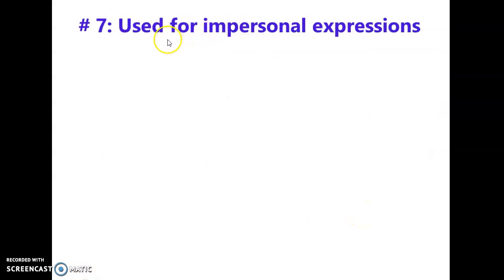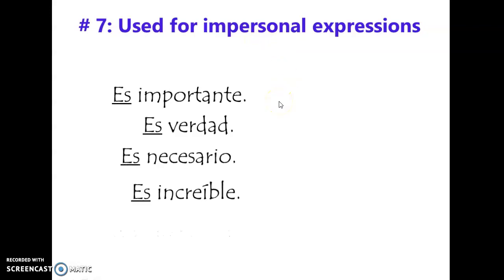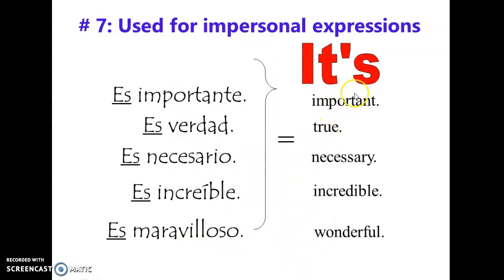Another rule when we talk about impersonal expressions. These are the ones that we say all the time, like it's important, it's true, it's necessary, it's incredible, it's wonderful. In Spanish, we use es. This is the equivalent of it's. Es importante, es verdad, es necesario, es increíble, es maravilloso. And here are the translations in English as well. Necesario, necessary. Increíble, incredible.